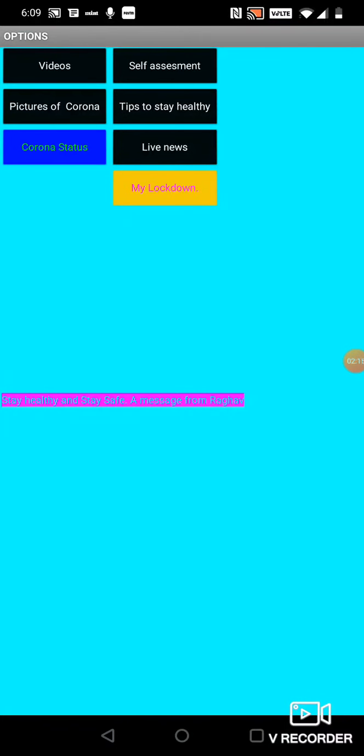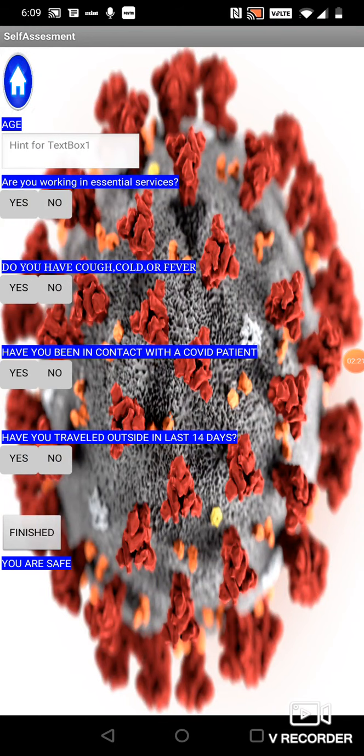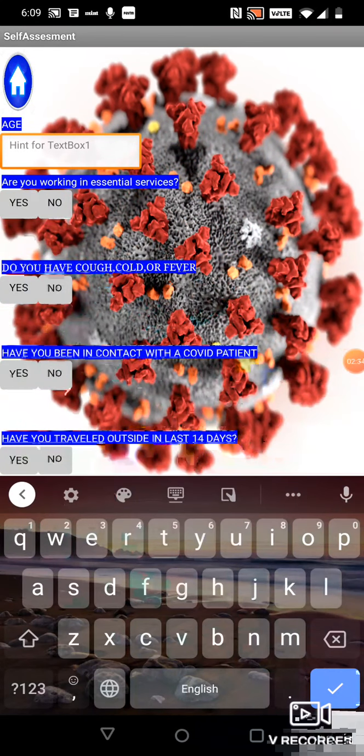Now let's get started. First and foremost, I want to show you the most important, which is the self-assessment test. As you click self-assessment test, this screen pops up. Here you have to answer all the questions specified. For the first time, I'm going to show you what happens if you are found to be at risk. Let's get started.